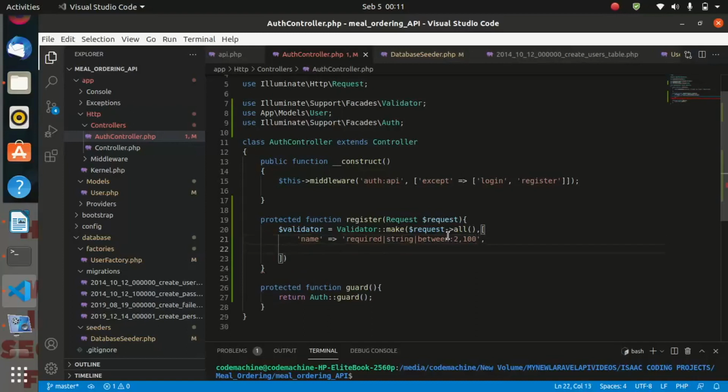So after validating our name, let us go ahead and validate the email. So still the email must be required.